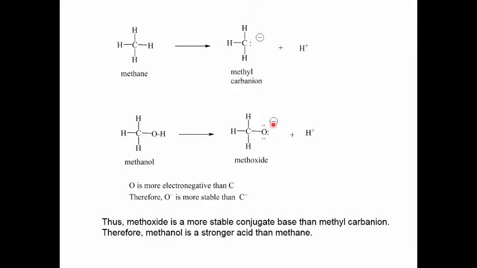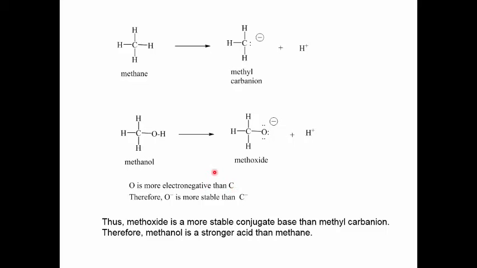Well, the question is, which conjugate base is more stable? The key factor here turns out to be electronegativity. Both carbon and oxygen lie in the same row of the periodic table. And so, and we'll learn more about this later, electronegativity is the most important factor. Well, which is more electronegative, oxygen or carbon? If you look at the periodic table, oxygen is more electronegative than carbon.